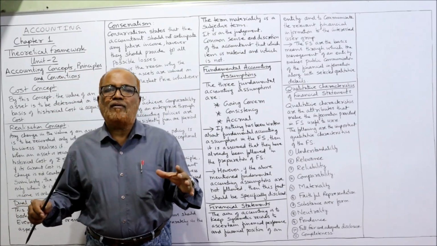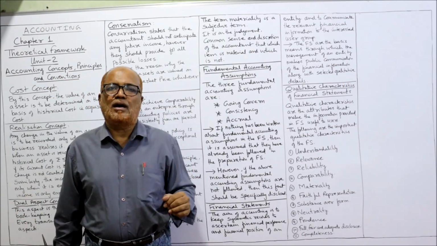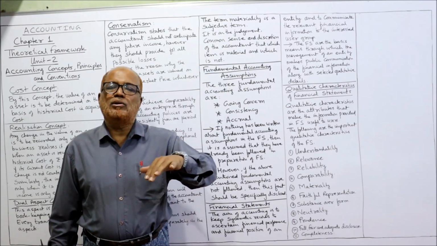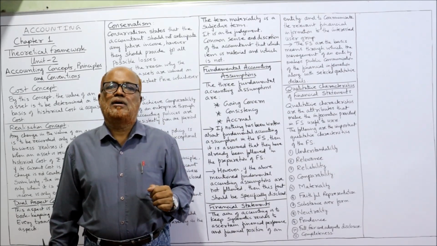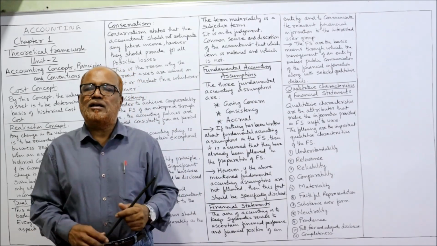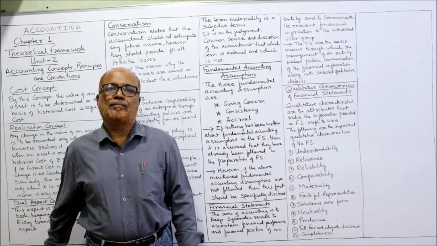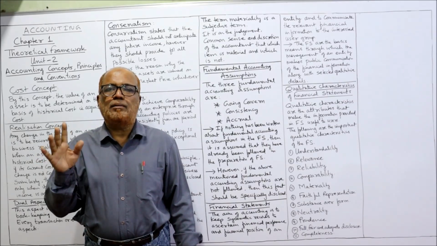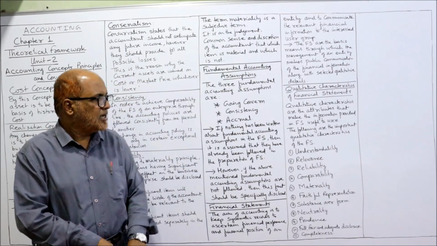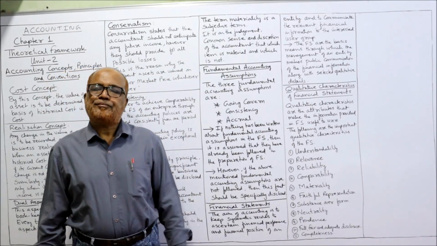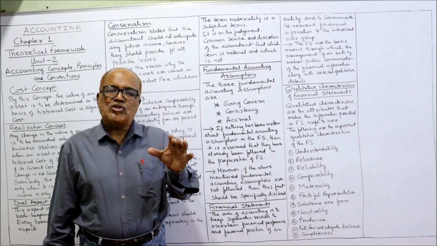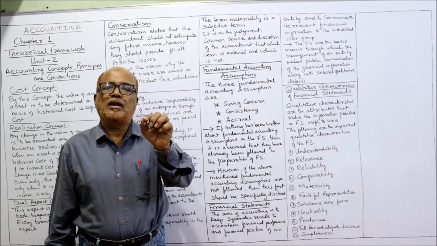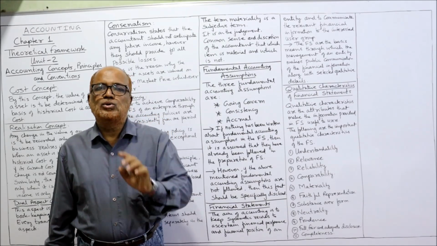It should not have complex concepts, or it should not be prepared using a lot of technical terms, because technical terms may not be understood easily by the users. The first thing is that it should be clearly understandable, easy to understand by the users. Second, relevance. Relevance means the information provided in the financial statement should be relevant to the user.